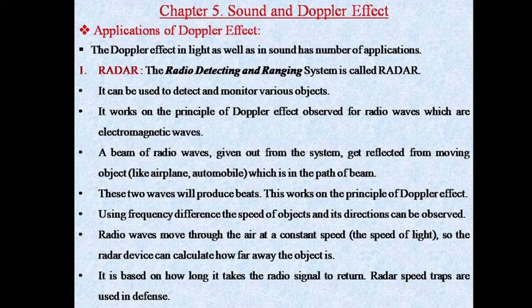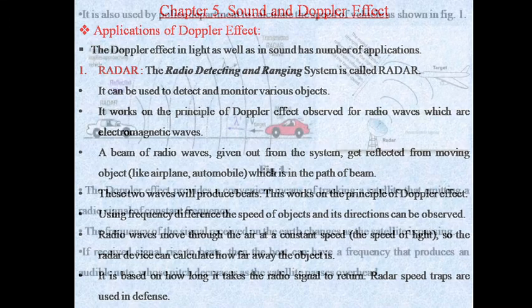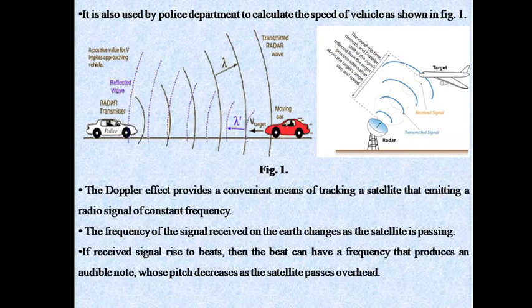Radar speed traps are used in defense. It is also used by the police department to calculate the speed of vehicles, as shown in the figure. The radar is shown in this police car. It gives out signals in the air, then traps the moving car and counts the speed. This is another diagram of radar, which will find the aeroplane or any object in the space.